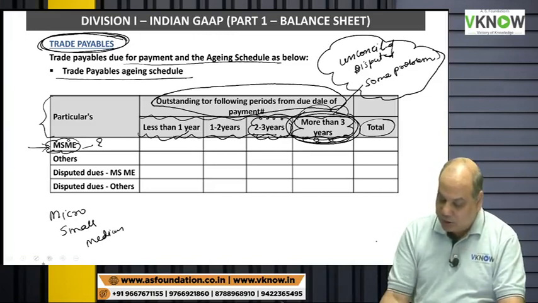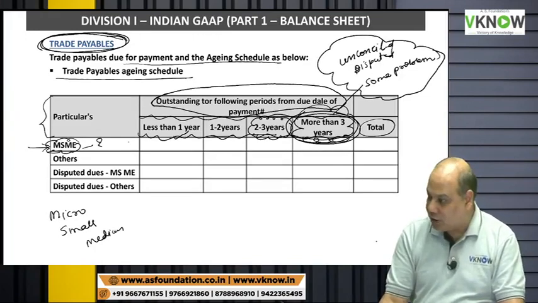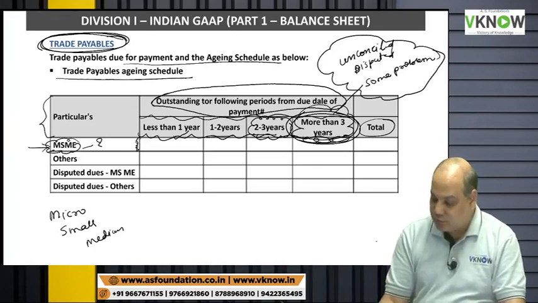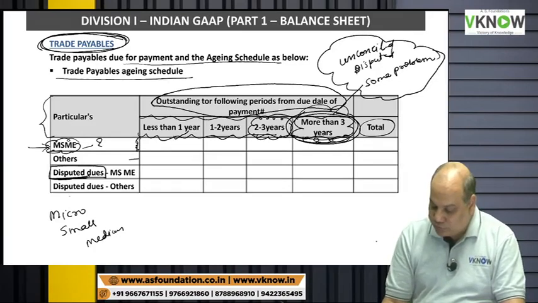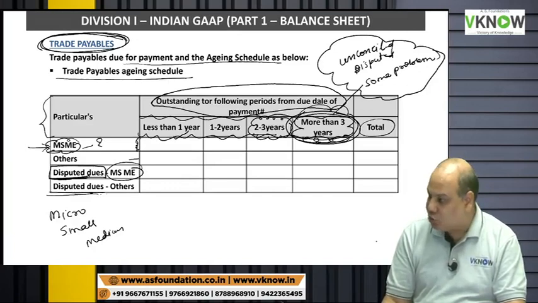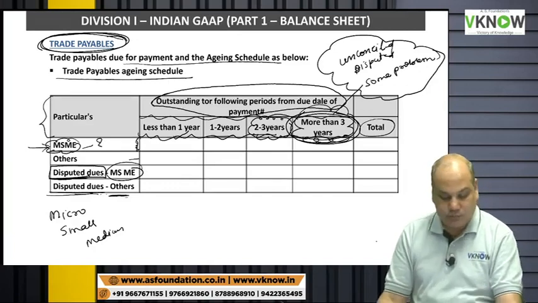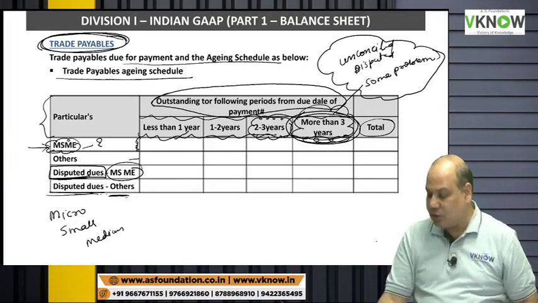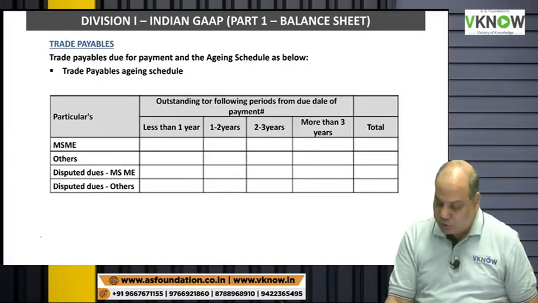Divide your creditor into the following categories. How much amount is payable to MSME creditors, and how much to others? Then out of this, how much is disputed dues to MSME and how much is disputed dues to others?